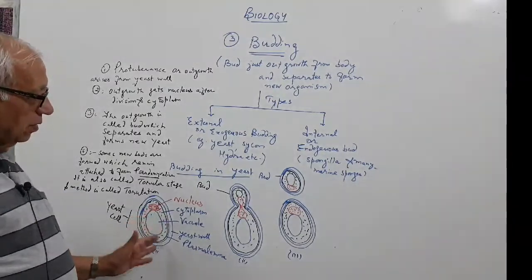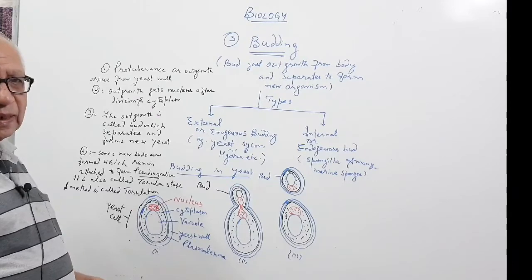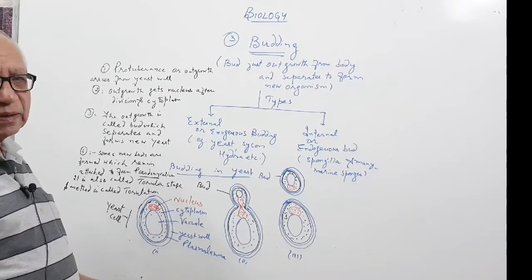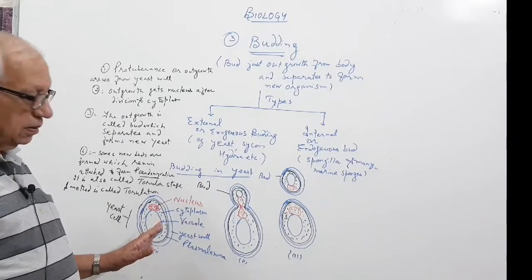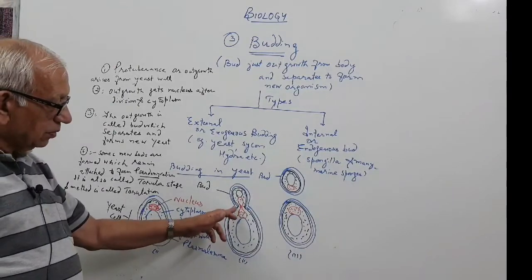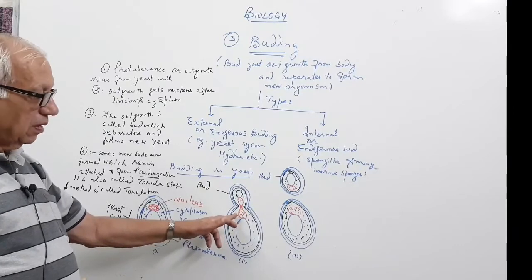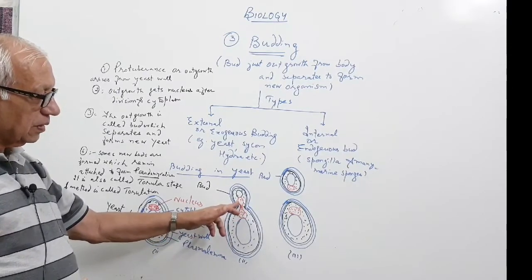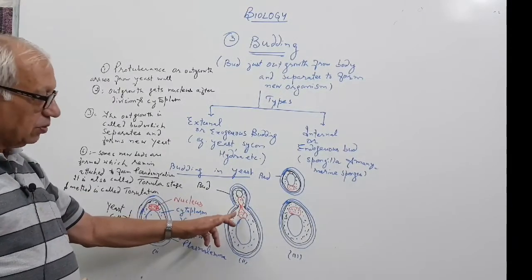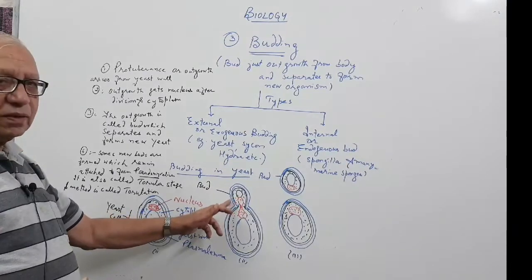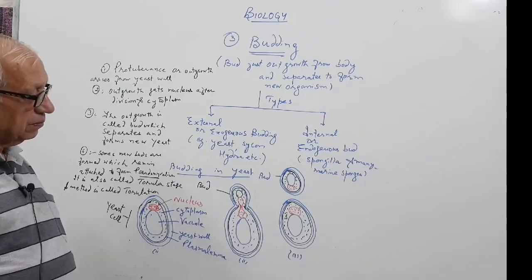Yeast is a unicellular fungus. The rest of the fungi are multicellular, but yeast is the exceptional case. In yeast, an outgrowth arises and the nucleus divides. After division, the nucleus comes into the outgrowth. It also gets cytoplasm. Then it separates to form the new yeast cell.